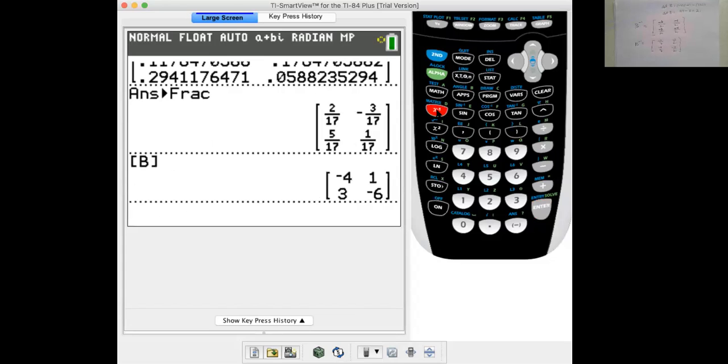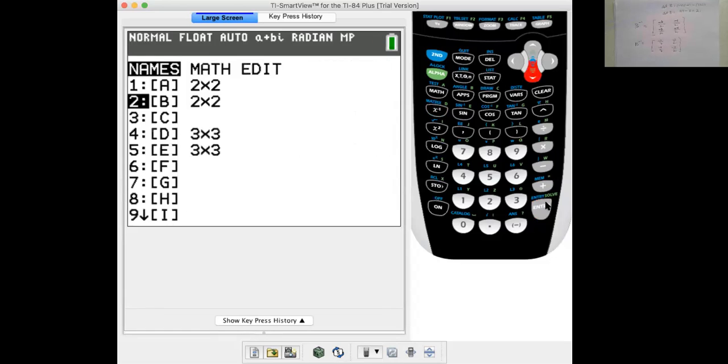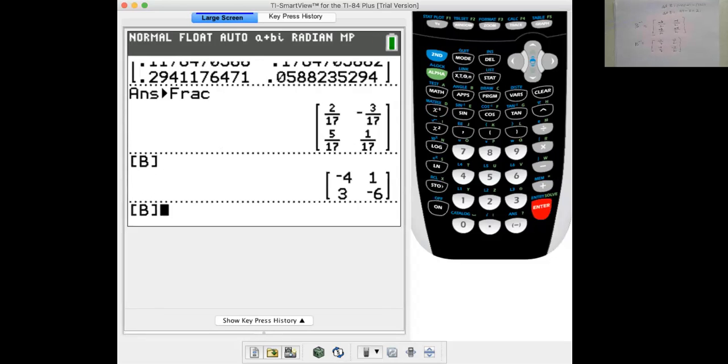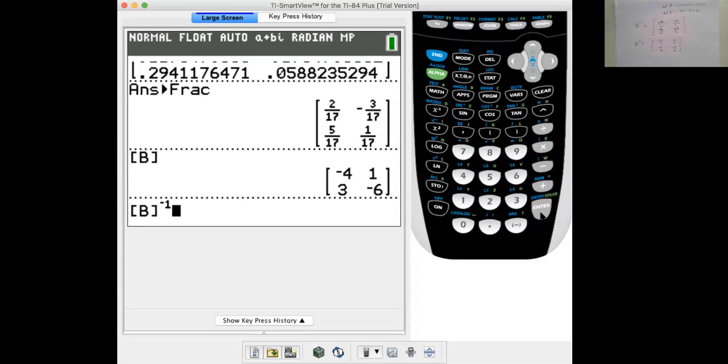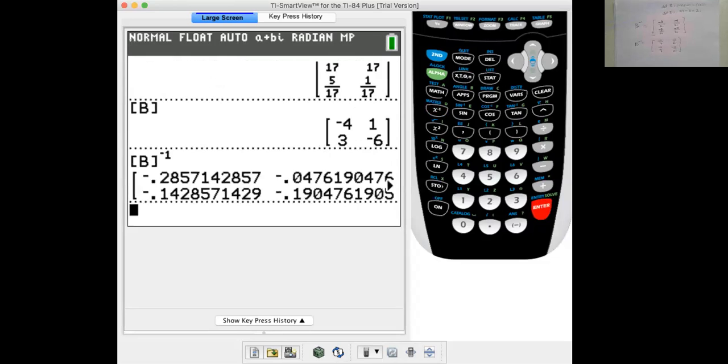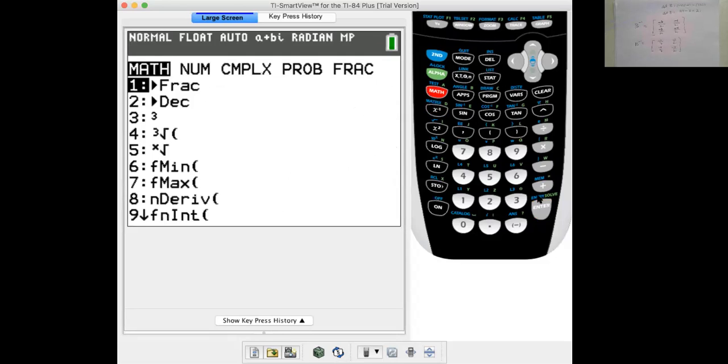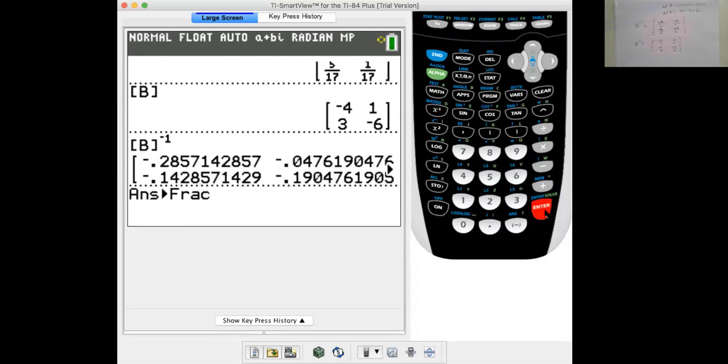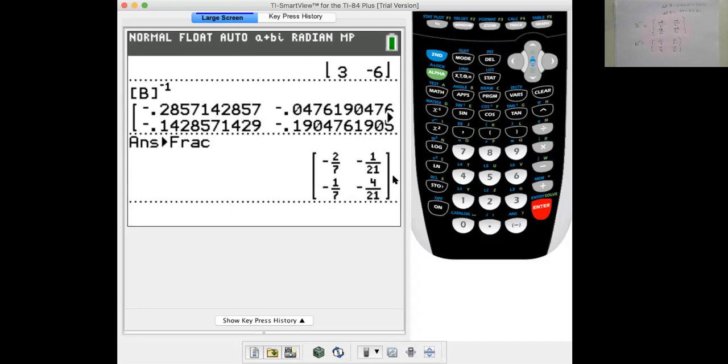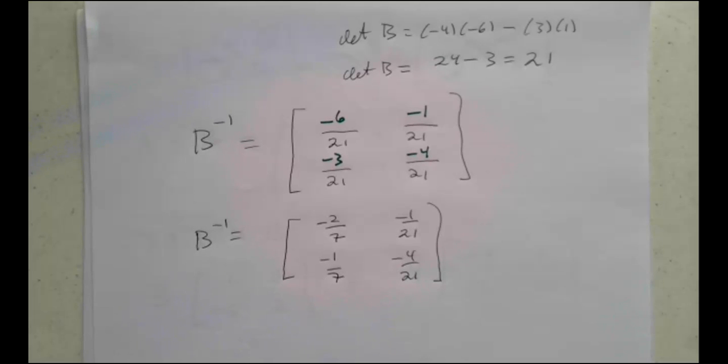Second, matrix B inverse. The inverse button is here, and it gives me a whole bunch of decimals. Let's change it to fractions. Does it match up? Negative 2 sevenths, negative 1 21st, negative 1 7th, negative 4 21sts, which is exactly what we said we would get for B inverse.